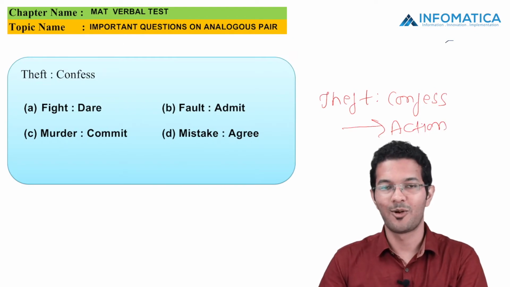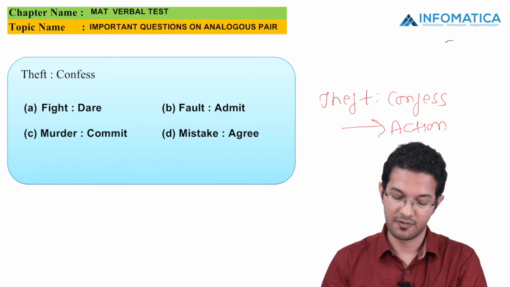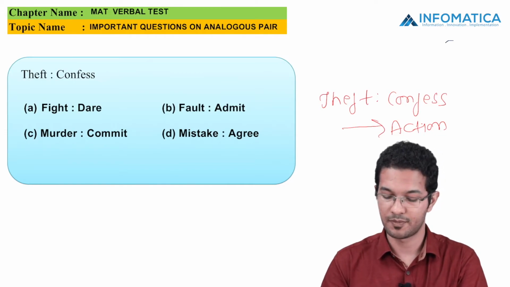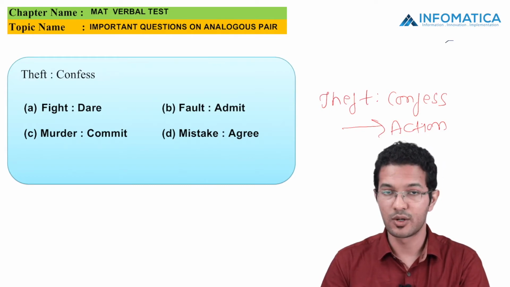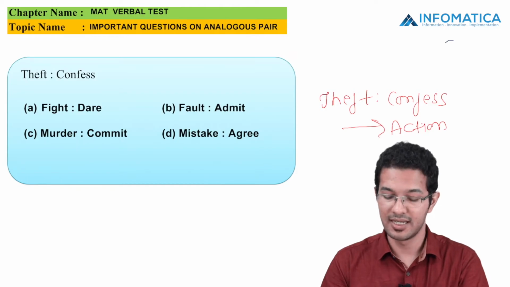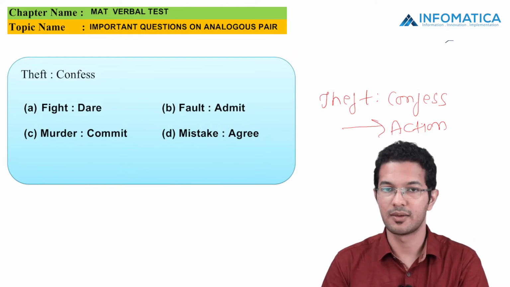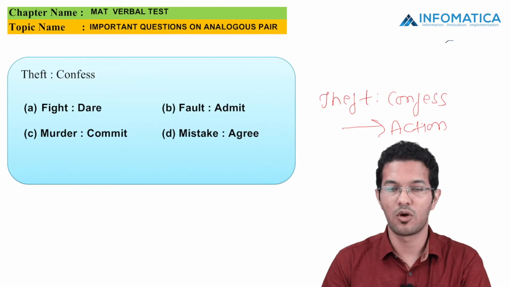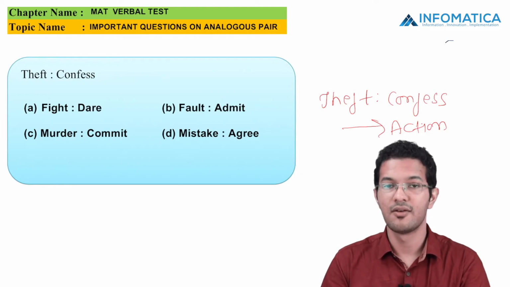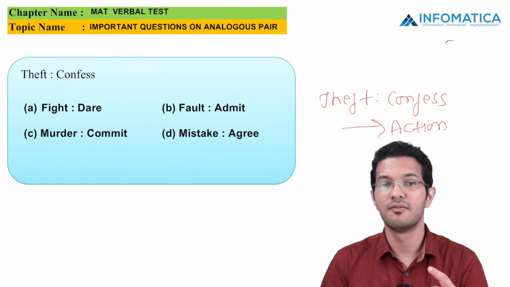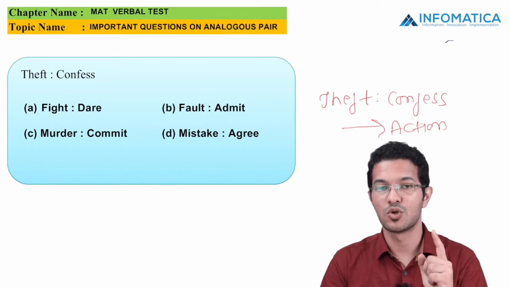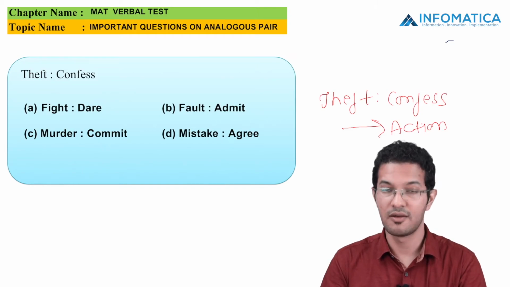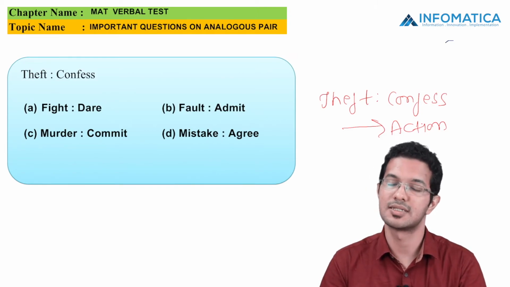So let us see the options. It says that fight is related to dare. Option B is fault is related to admit. Option C is murder related to commit. And option D is mistake related to agree. Out of all the four options, we can definitely say that whenever we commit a fault, we have to agree to it or we have to admit it. So option B, fault related to admit, is the right answer.